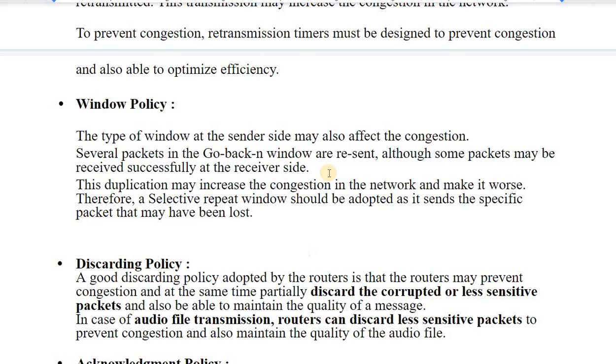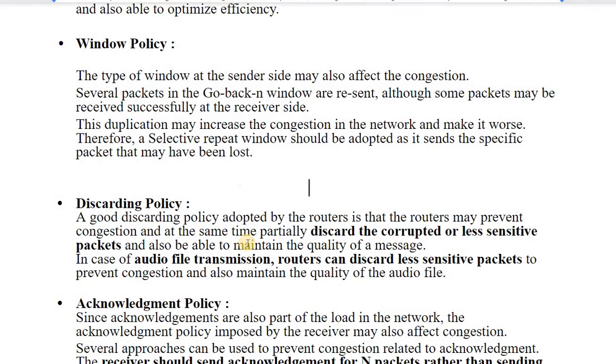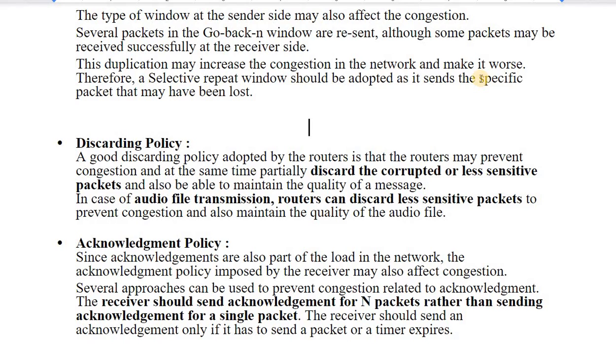To resolve that problem, the selective repeat window should be used. Because in the go back n protocol we resend the packets again and again, duplication may arise. So the selective repeat window should be adopted, as it sends only the specific packets that may have been lost, and that selection is decided on the priority of the packets.